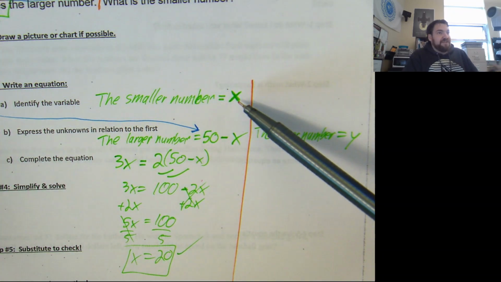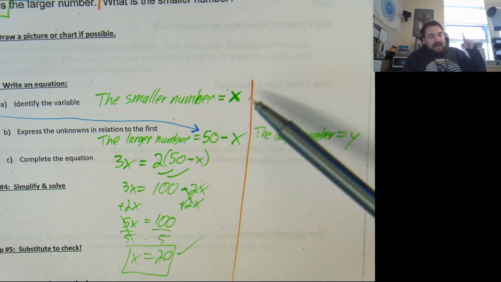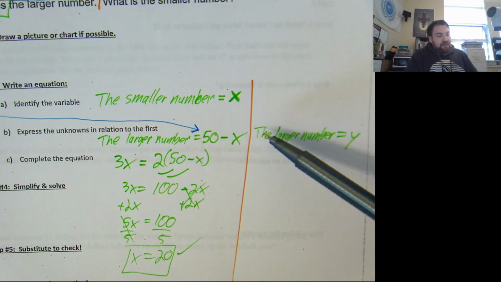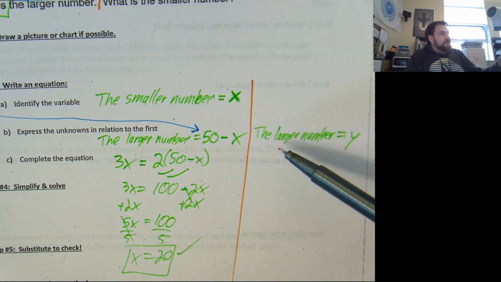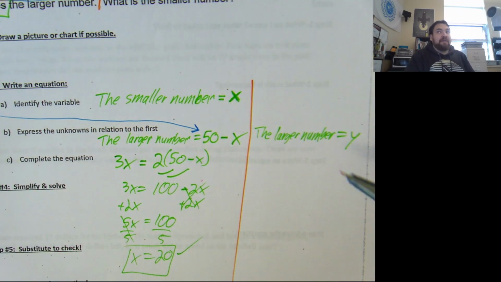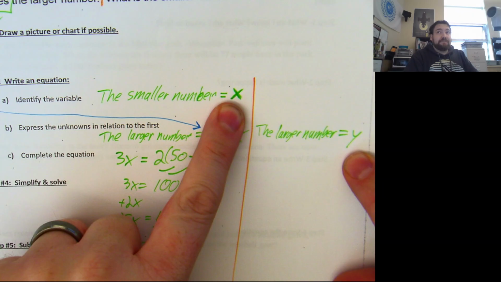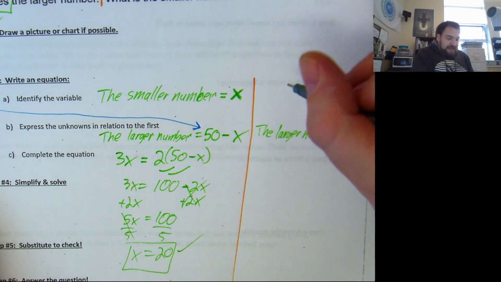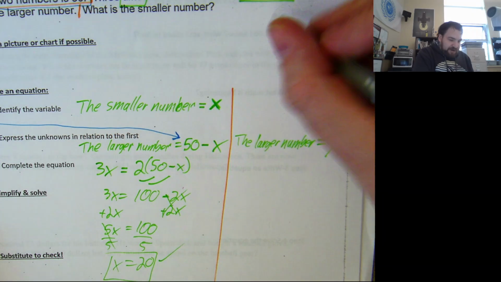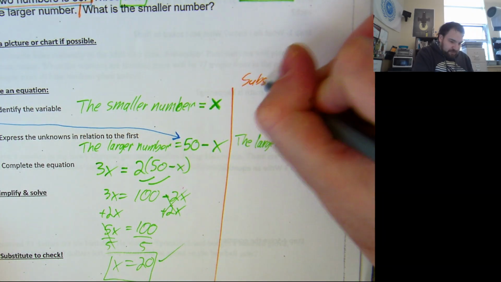Let's wind back my conversation. I asked you if the smaller number is x, what's the larger number? And your gut reaction was to say, well, the larger number is y. As soon as you introduce a second variable, now we've got two variables, you're going to have multiple equations, and you need a specific technique to deal with that. The technique that I'm going to introduce you guys to is called substitution.